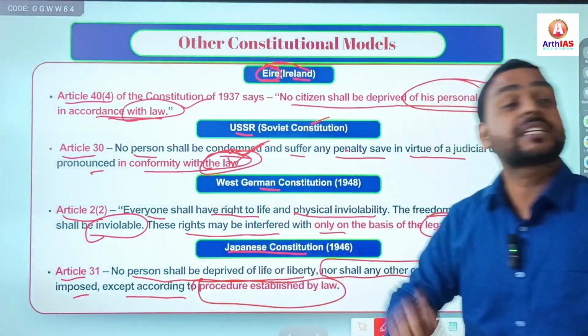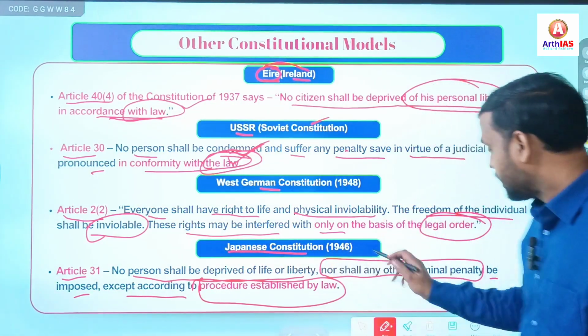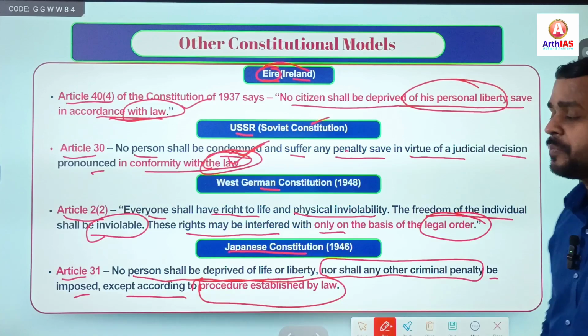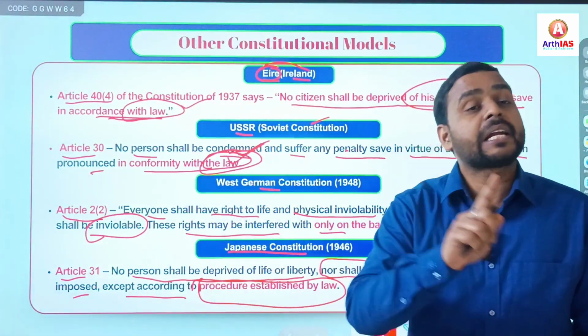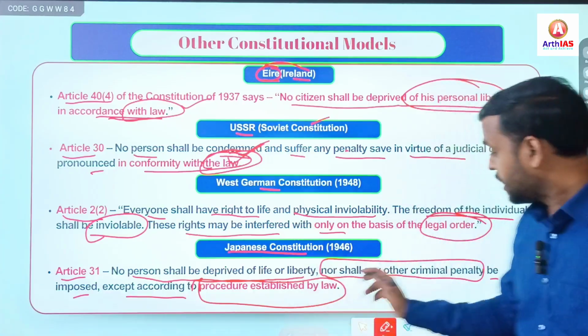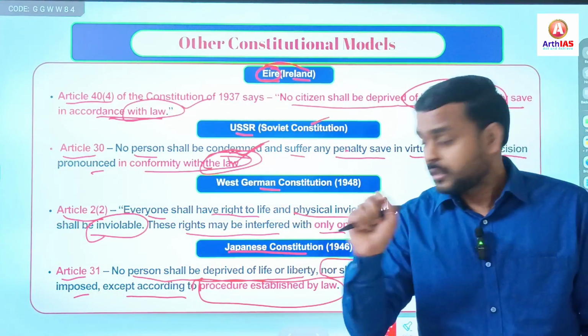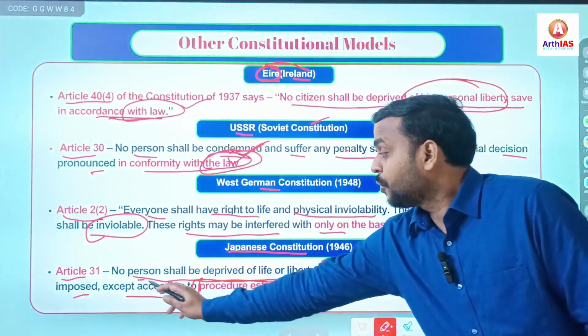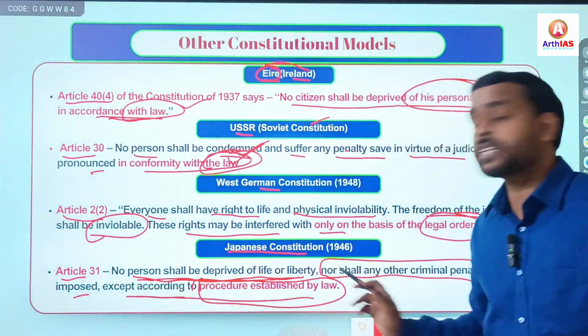And same words are written in Article 21 of Indian Constitution, except this phrase, nor shall any other criminal penalty. So the basic difference between Article 31 of Japanese Constitution and Article 21 of Indian Constitution is that Article 21 includes what? Only no person shall be deprived of his life or liberty except according to procedure established by law.